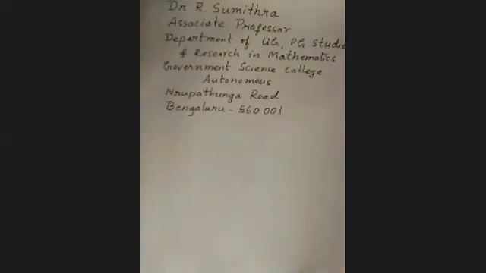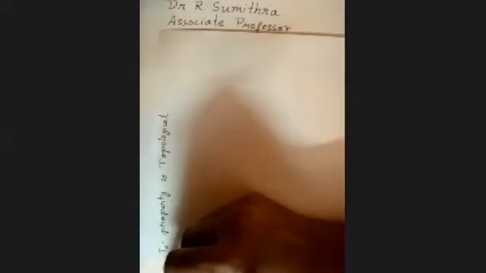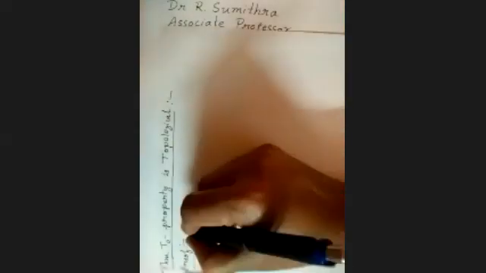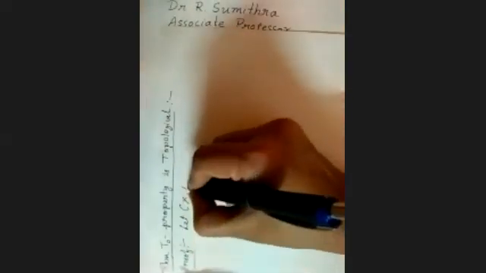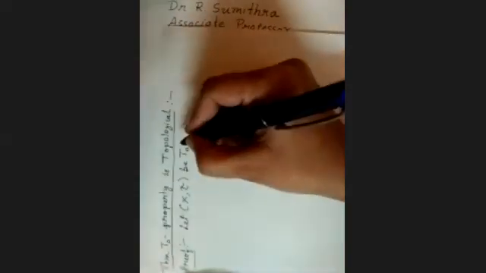Okay, now we shall go to a theorem. To prove that the T naught property is topological. This is a theorem to prove that the T naught property is topological. Okay, proof. Let us take a topological space. Let (X, tau) be T naught.